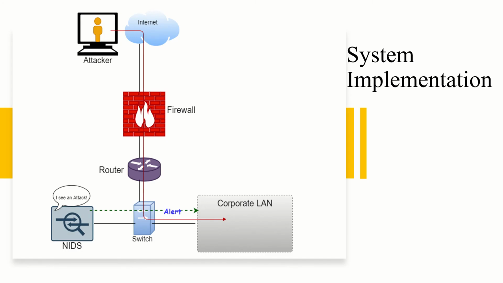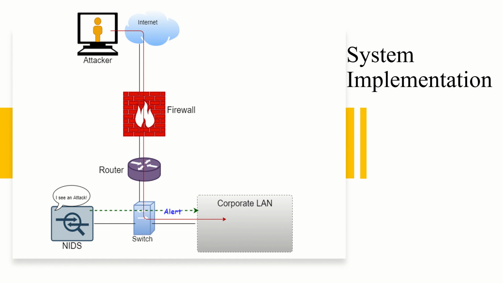We can see in the system implementation, the network intrusion detection system in the following slide, as it is located between the switch and the local network to detect any malicious activity. So whenever any malicious activity passes through the network in the form of packet, the switch will also send a copy to the network intrusion detection system, and so it will detect it. The only drawback in this as well is that the packet will be passed through the local area before it gets an alert.